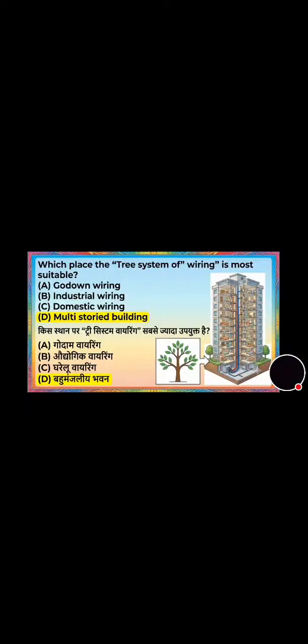Which place is the tree system of wiring most suitable for? Its correct answer is option D, that is multi-storied building. And now let's move towards the next question that's on the screen. Which of the following is the advantage of MCB? We have given the three options. All options are correct. That's why option D is the correct answer.